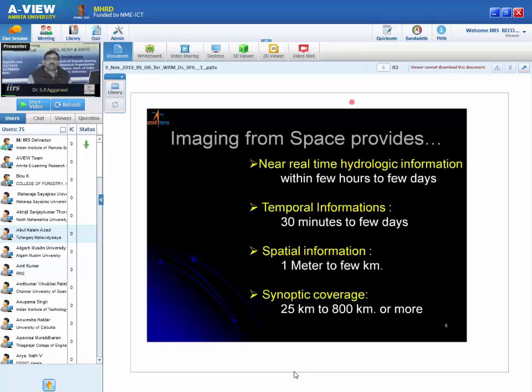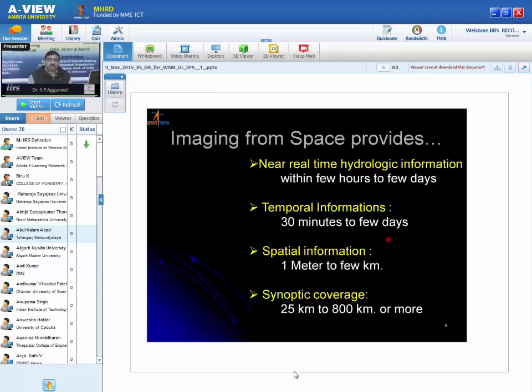So what actually does space technology provide you? It gives you near real-time hydrological information. For example, we are having many satellites, so it gives information maybe within a few hours to a few days. Then temporal information, we are having geostationary satellites, we are having polar orbiting satellites. So that repeatability varies. If it is geostationary, it is 30 minutes, meaning every 30 minutes we get the data. If it is polar orbiting, it may vary from every day to 23 days or 25 days. Spatial information it provides, like 1 meter to a few kilometers.